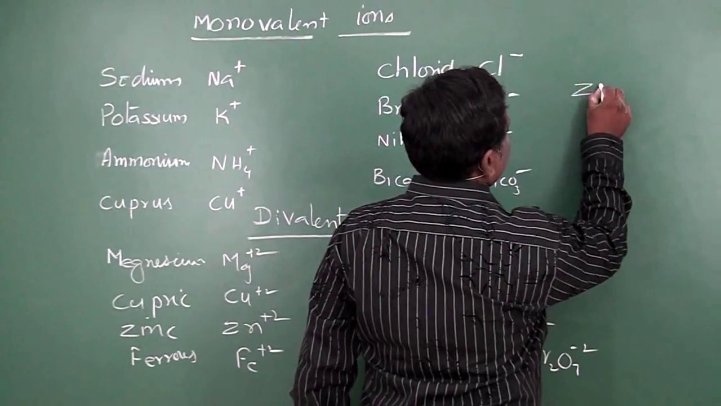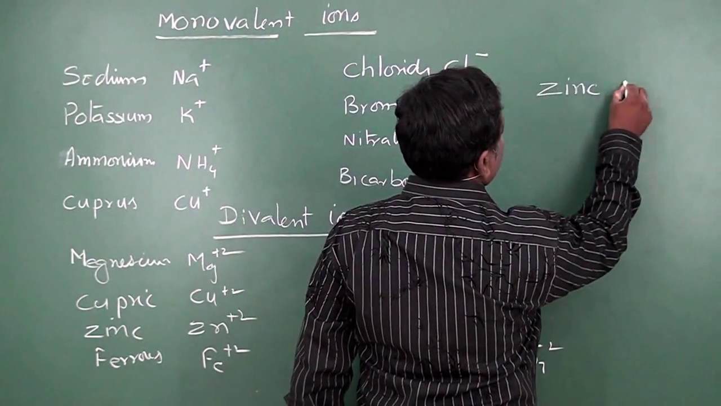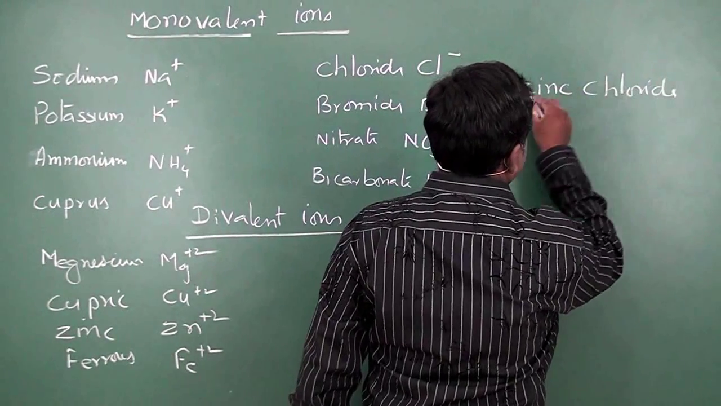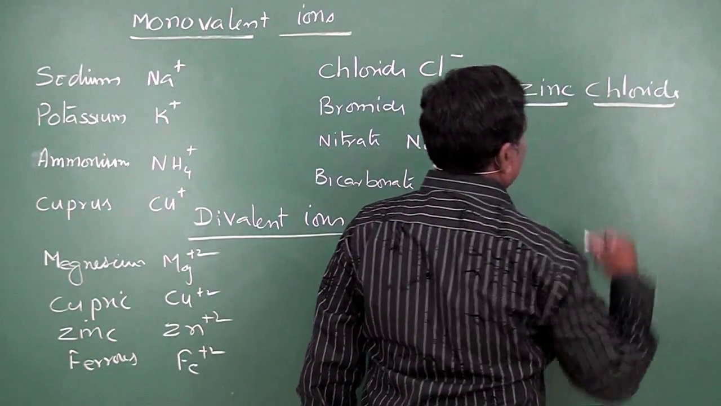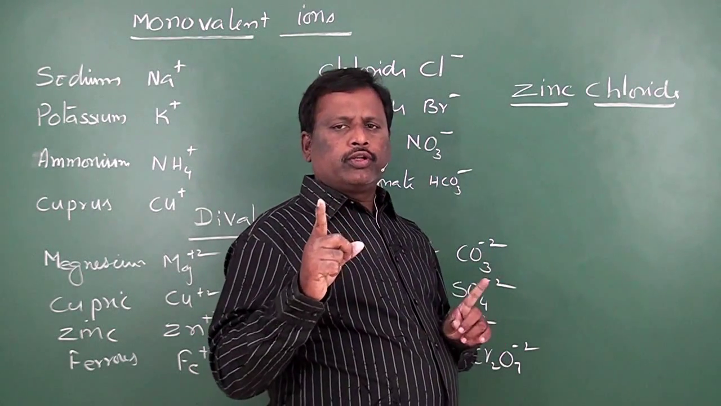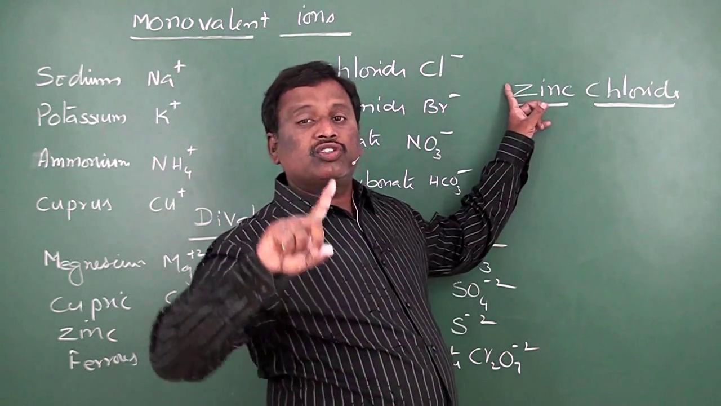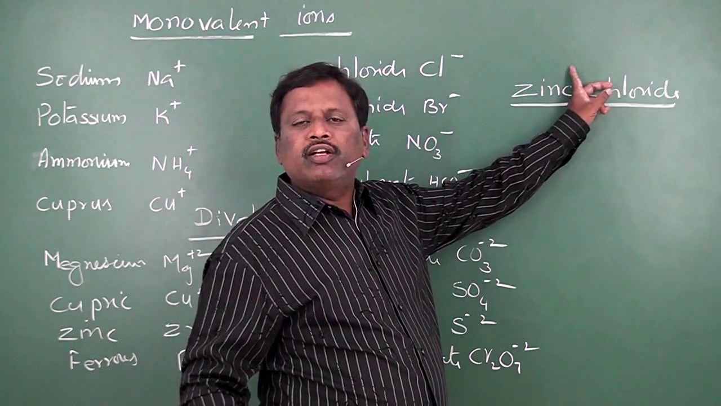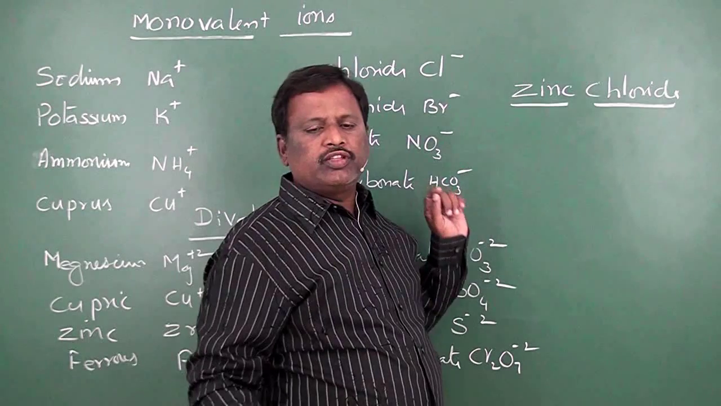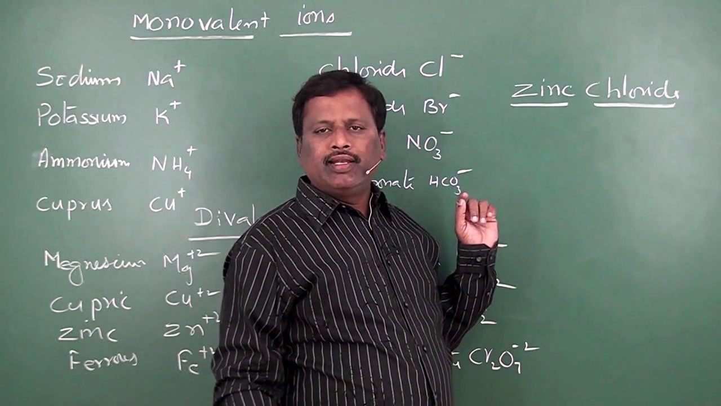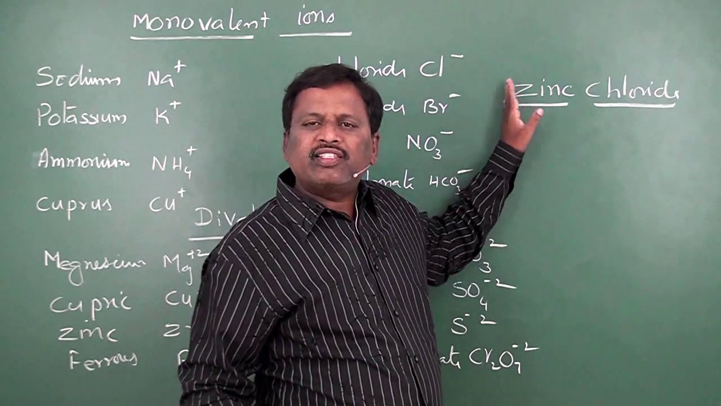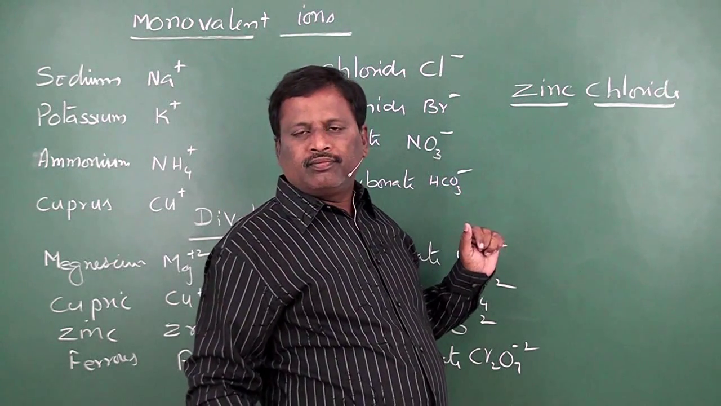zinc chloride, this is a compound, zinc chloride. In any compound, I already told you that the first word belongs to cation and the second word belongs to anion. So now you have the list in your material. See, in the cations list, where the zinc is present.